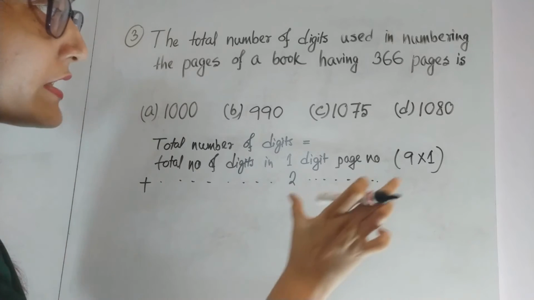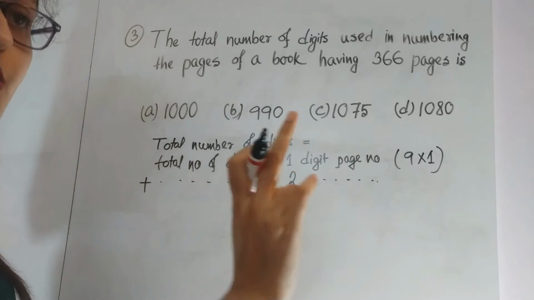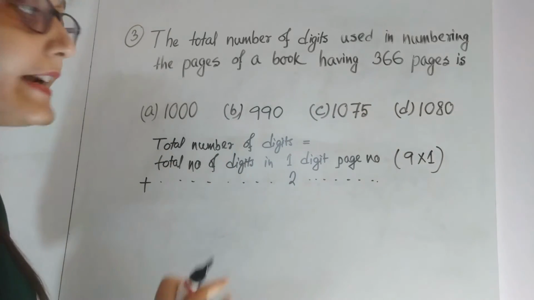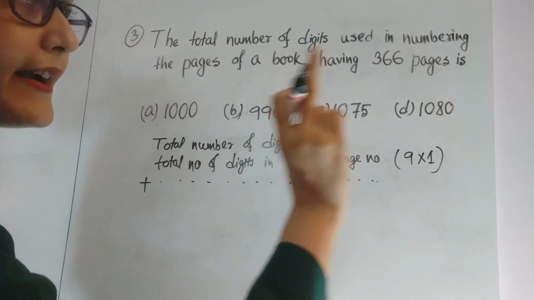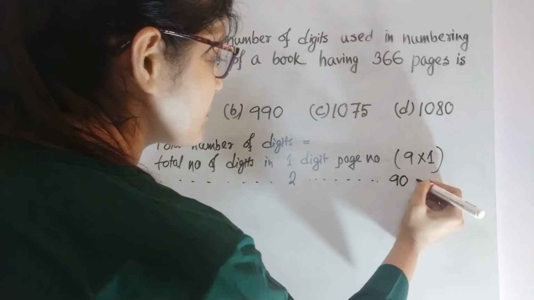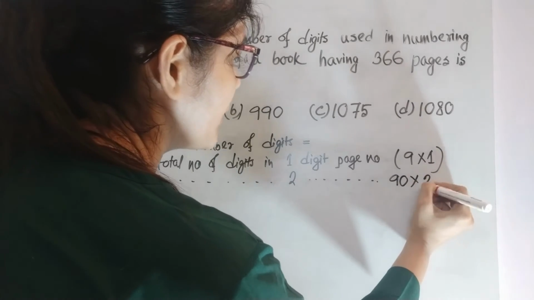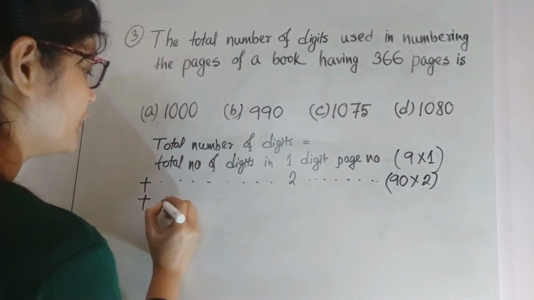Those pages consist of 2-digit page numbers, 10, 11, 12, 13 up to 99. That is 90 pages, and each page consists of 2 digits.